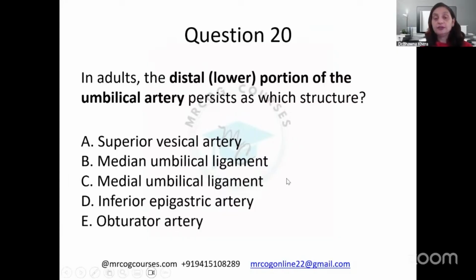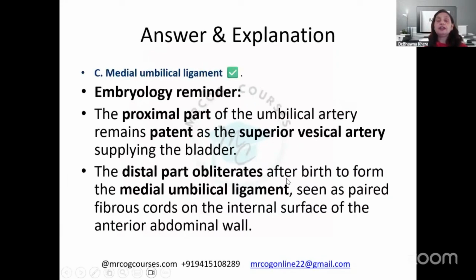A small embryology reminder: the proximal part of the umbilical artery remains patent as the superior vesical artery supplying the bladder, while the distal part obliterates after birth to form the median umbilical ligament, seen as paired fibrous cords on the inner surface of the anterior abdominal wall. All this is very important to remember.